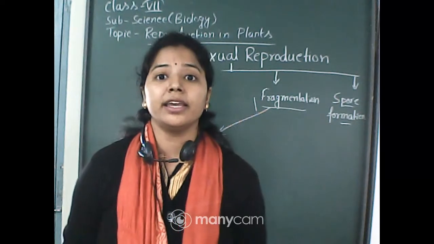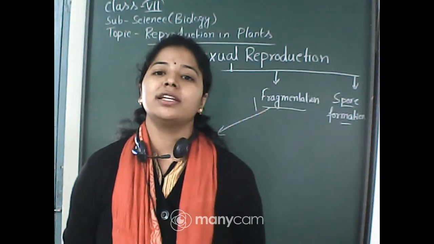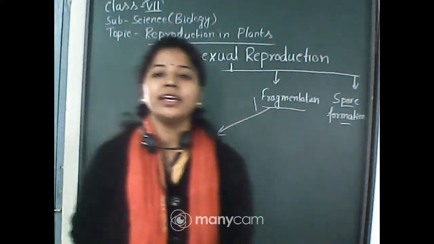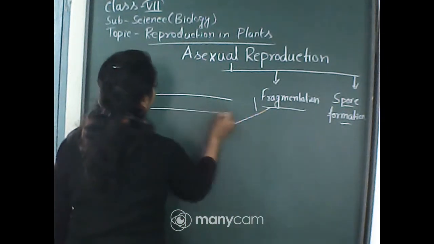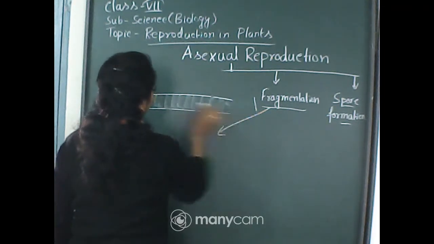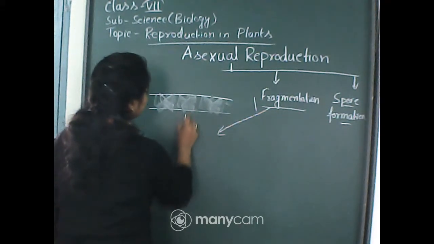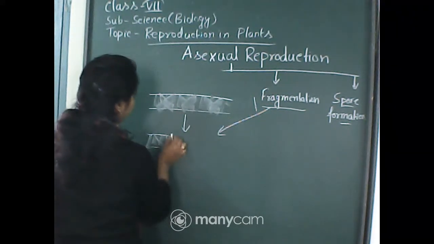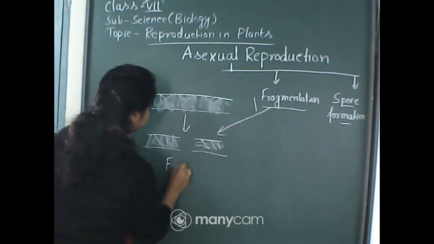Now, how do algae grow very fast in a short time? There is a mode of reproduction in them known as fragmentation. If this is a ribbon-like structure, a total ribbon of algae, and if we cut this algae, then it will grow further in this way. This is known as fragmentation.